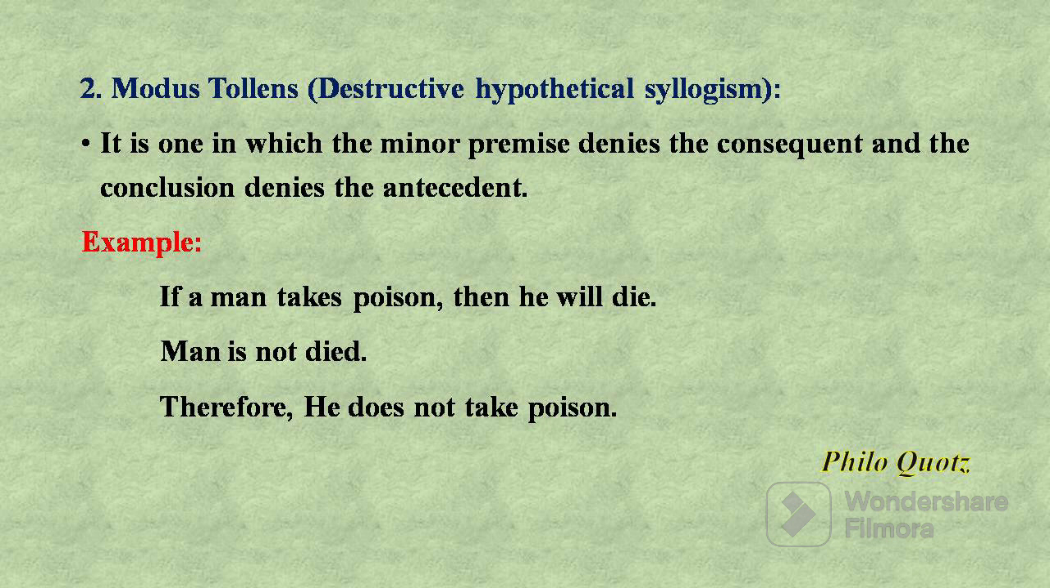And the second mode is modus tollens. Another term for modus tollens is destructive hypothetical syllogism. It is one in which the minor premise denies the consequent and the conclusion denies the antecedent. Example, if a man takes poison, then he will die. Man has not died, therefore he did not take poison. So, in the minor premise, the consequent part is denied, and in the conclusion, the antecedent part is denied.